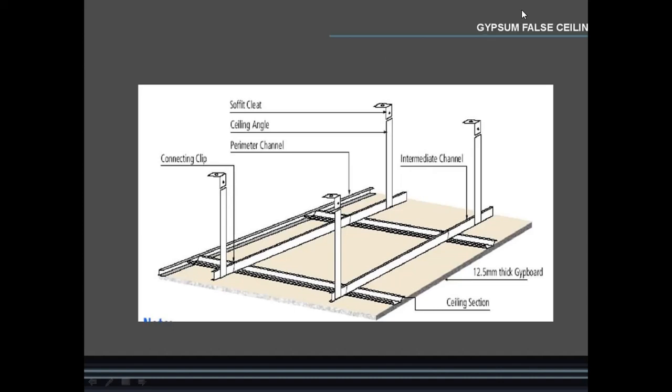Here, for the gypsum false ceiling, there are different elements of this grid or panel. That is, this is the soffit cleat, this is the ceiling angle, this is the perimeter channel, here is the connecting clip, then the intermediate channel, then the 12.5 mm thick gypboard, and this is the ceiling section.